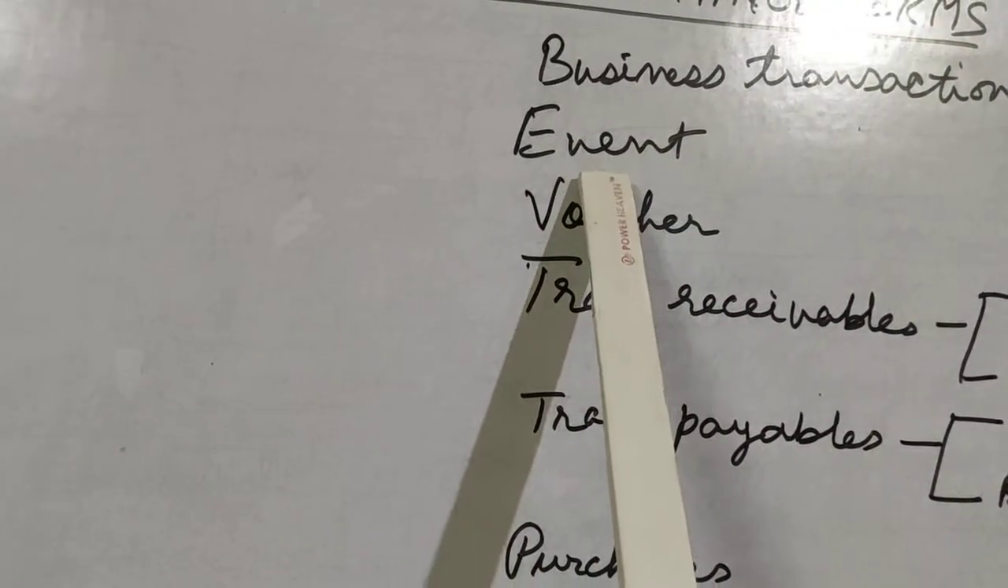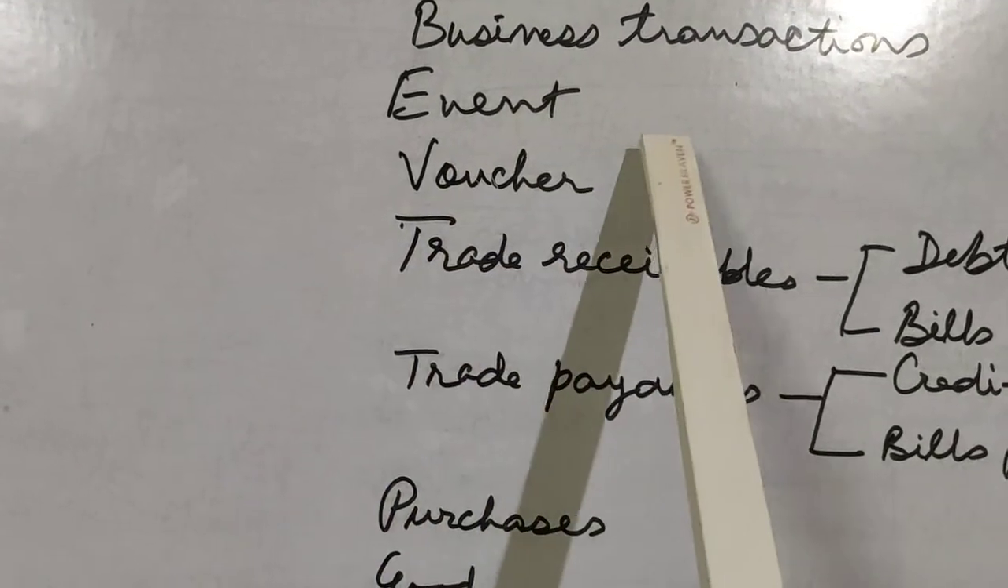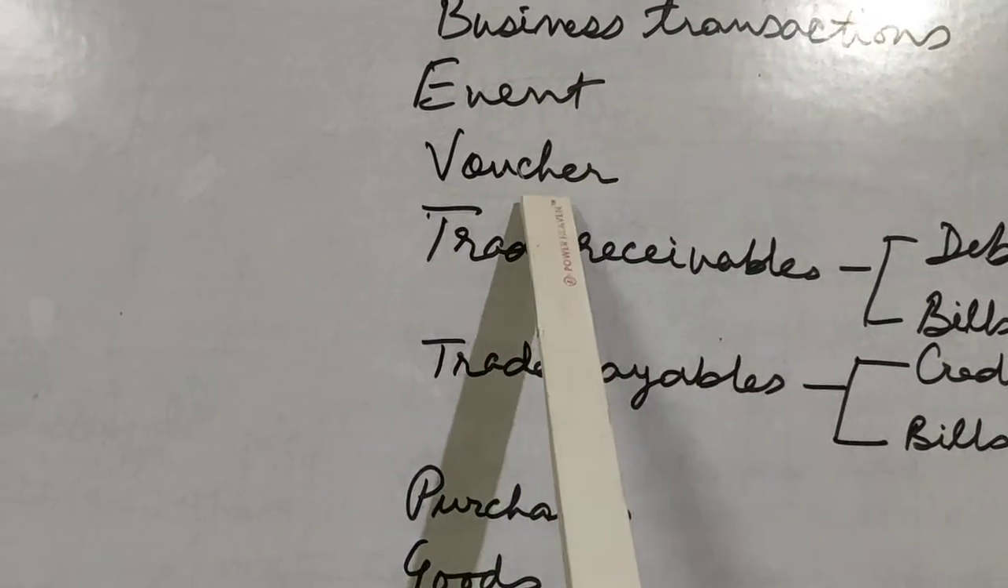Now we come to event. Event means the outcome of anything that happens. That is event. Then voucher.